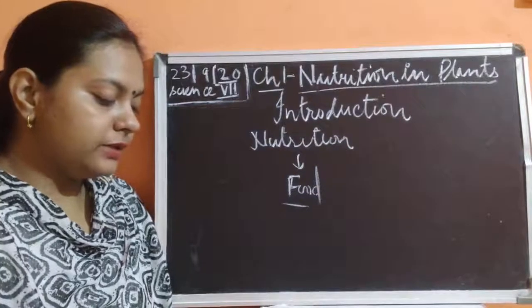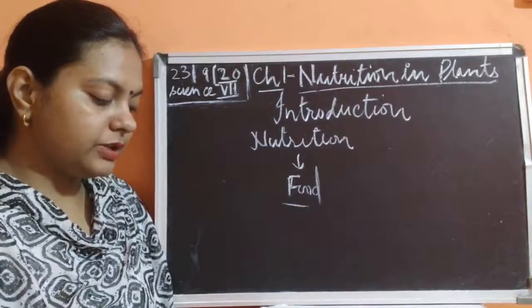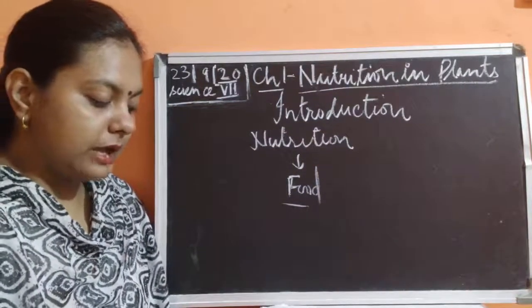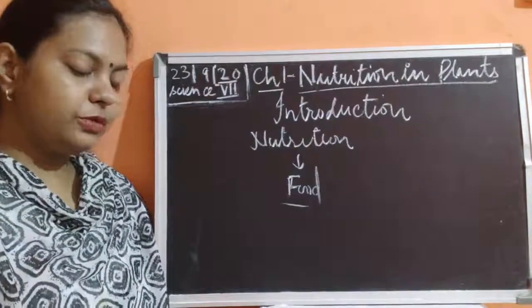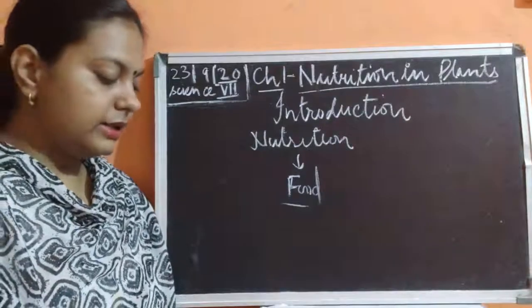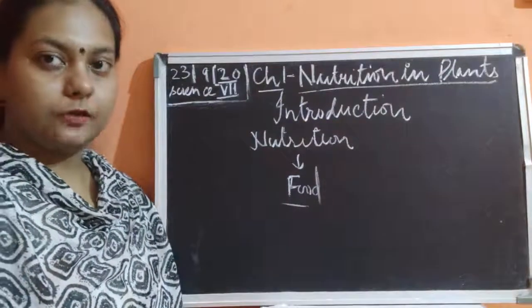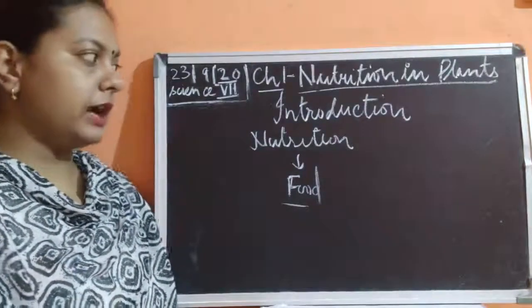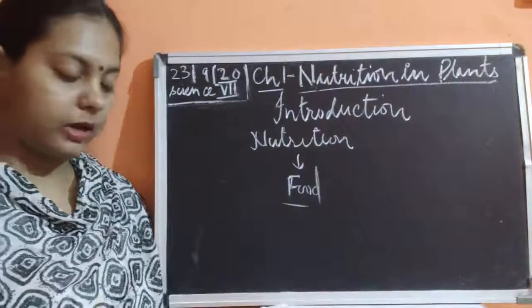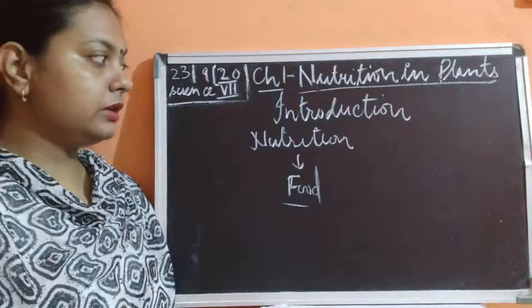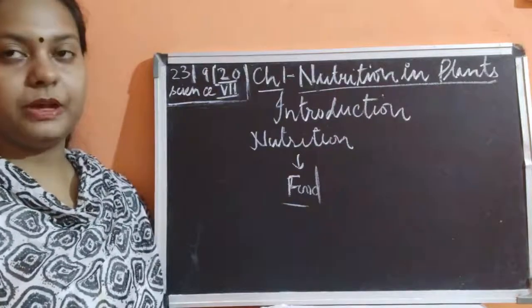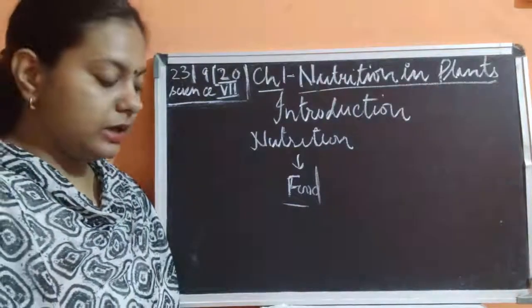You also have learned that carbohydrates, proteins, fats, vitamins and minerals are the components of food. These components of food are called nutrients. These are necessary for our body, and now in this chapter we are going to deal with nutrition: why it is prepared, where it is prepared, and how it is being utilized.